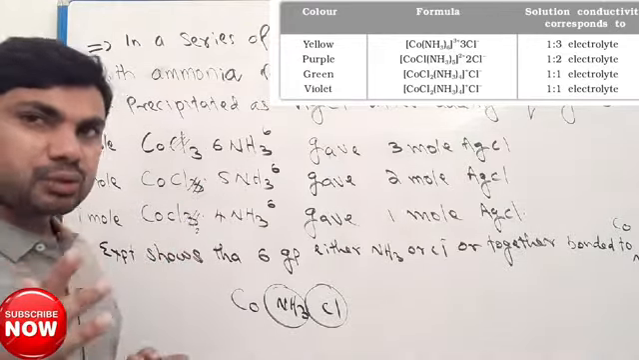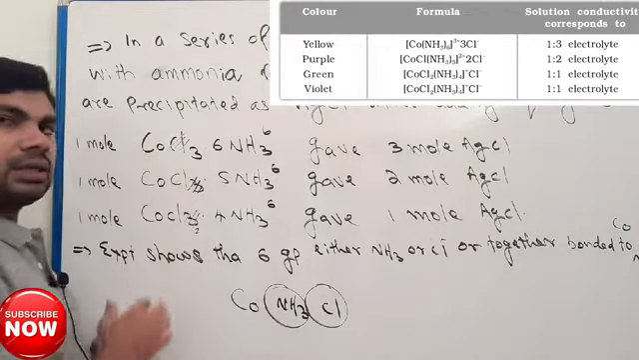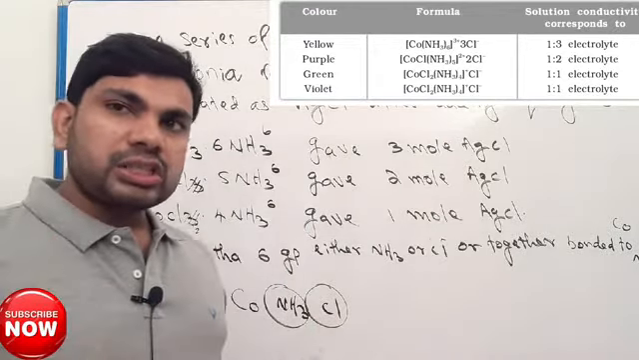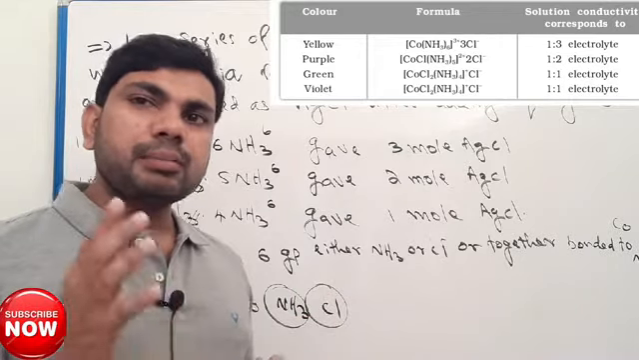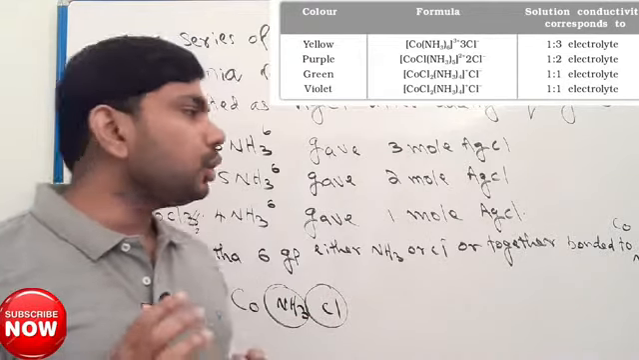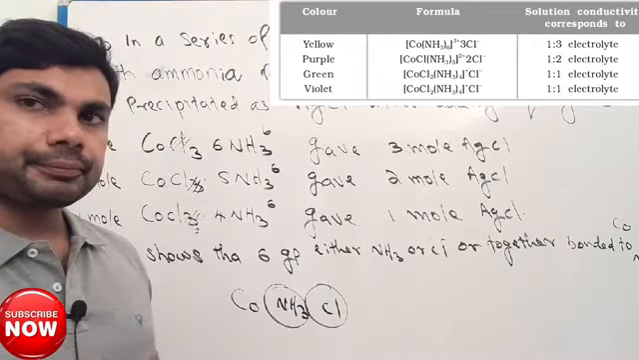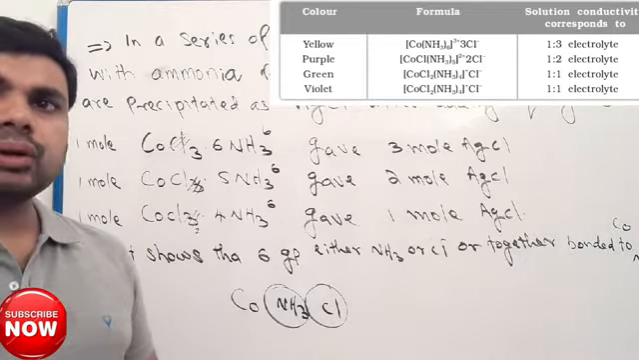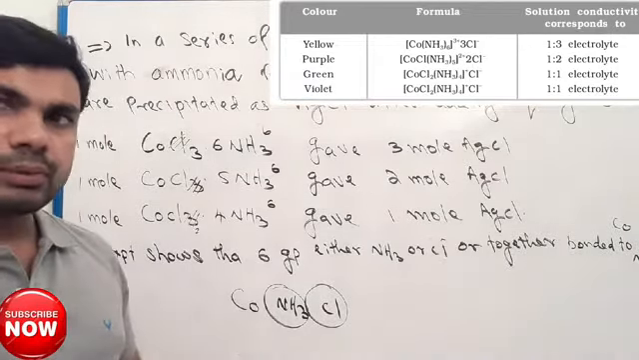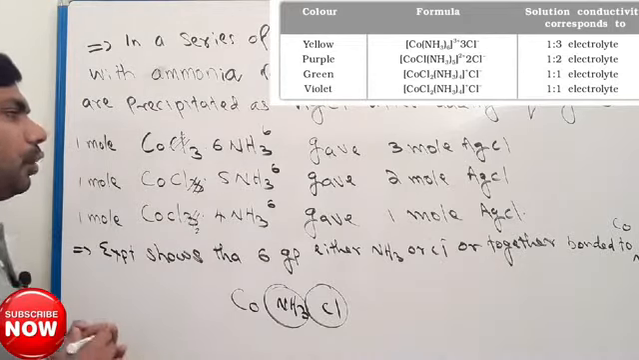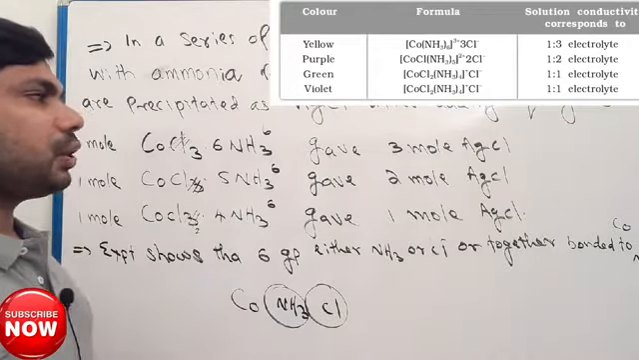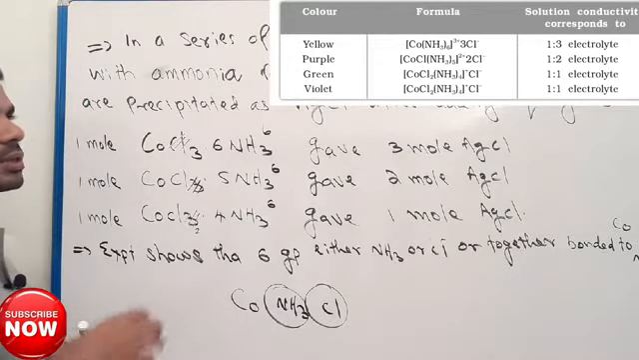There must be 6 groups attaching to cobalt, either NH3 or Cl minus together. Clear? So from this experiment we can see, you can check this table here, the formation of positively charged ions and negatively charged ions, the ratio of positively charged ion and negatively charged ion.